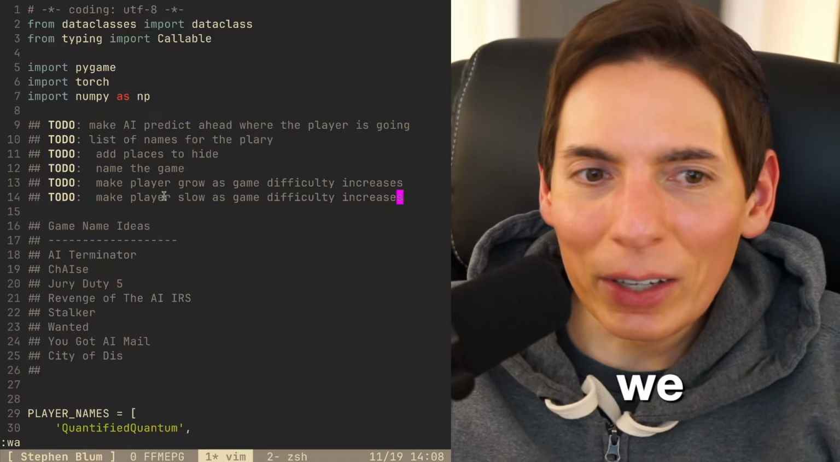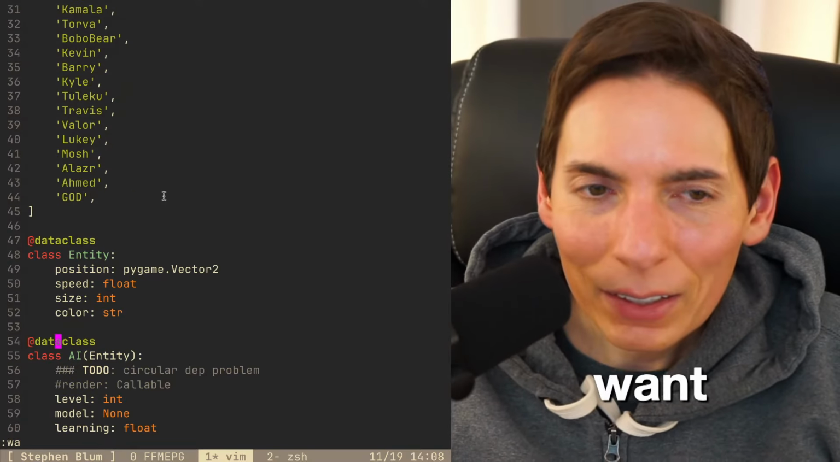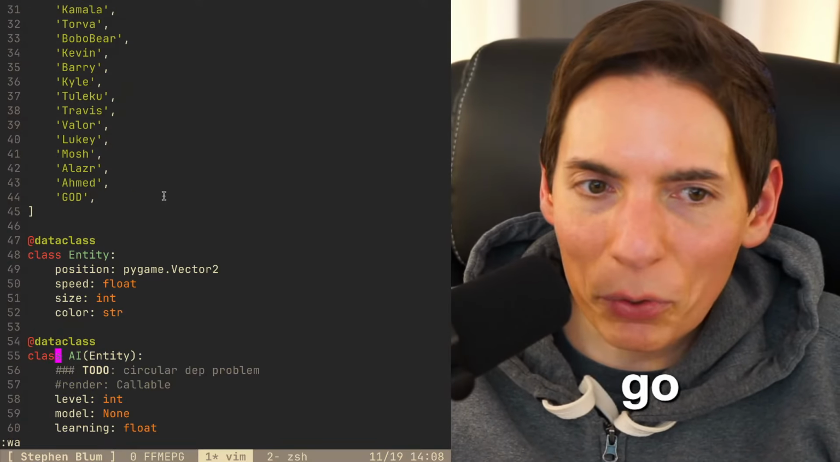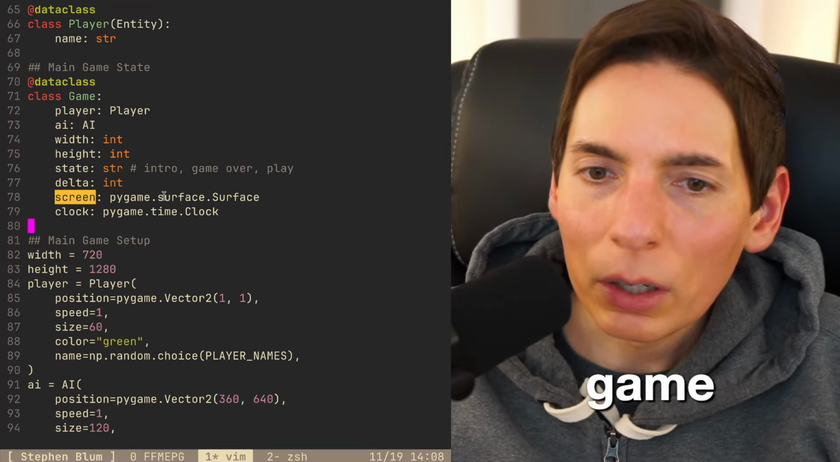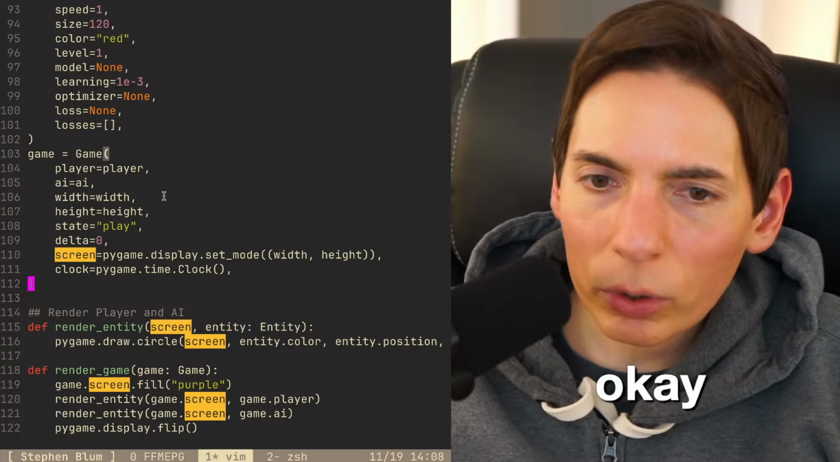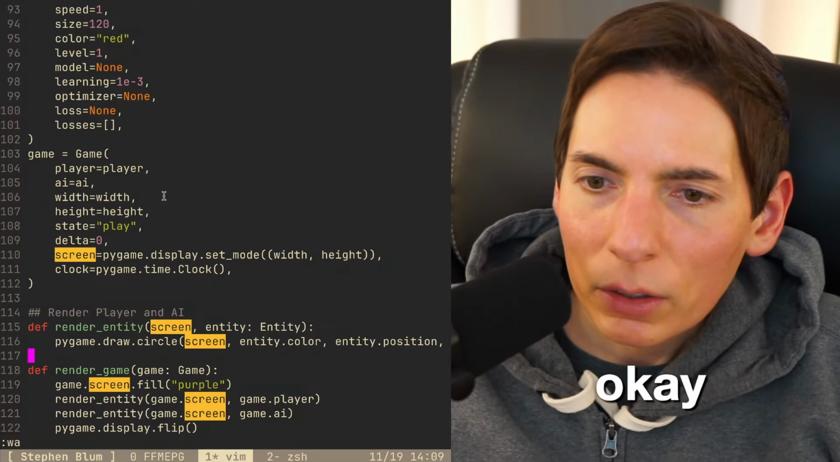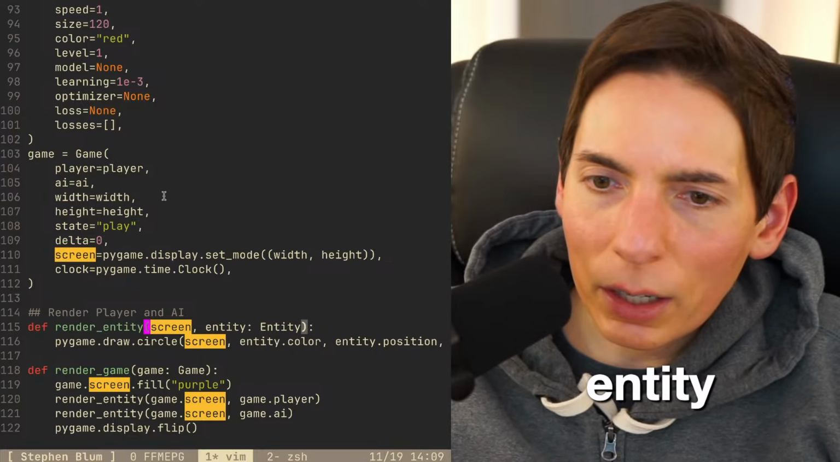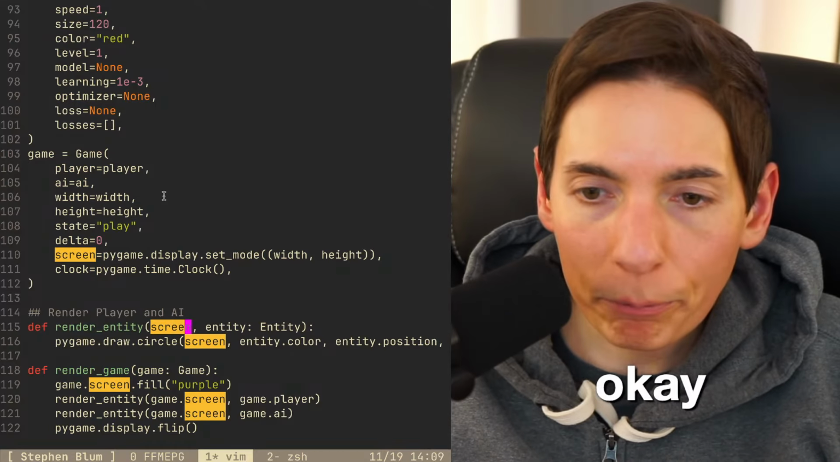There's a type object if you want. There you go. We'll see here. Okay, player game looks good with the height of the screen. We're all happy here. Main game setup, AI game. So we've got the screen, got the clock, delta, player width. Screen, entity. We do need the screen when we're rendering the entity. Otherwise, we have the game.